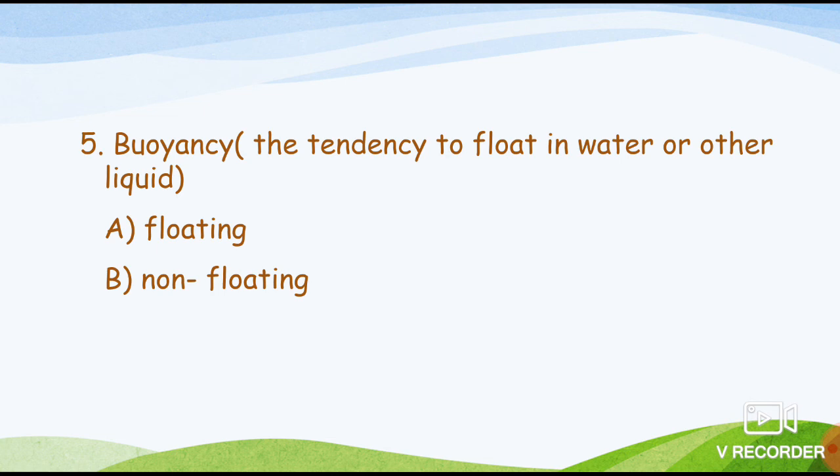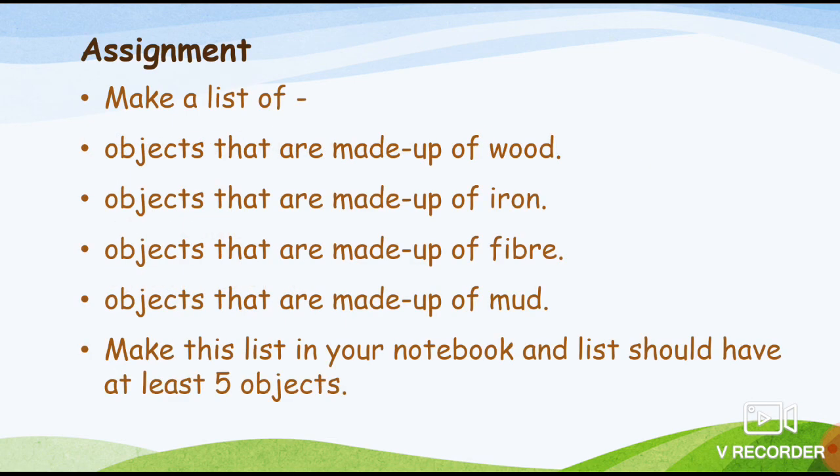So these are certain ways by which we can divide materials into groups. You have seen five properties. Now in the assignment, you have to make a list of objects which are made up of wood, iron, fiber and mud, and your list should have five examples in each.